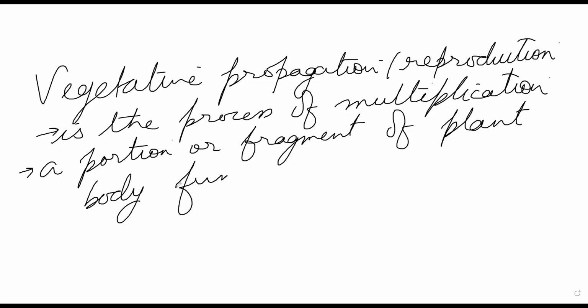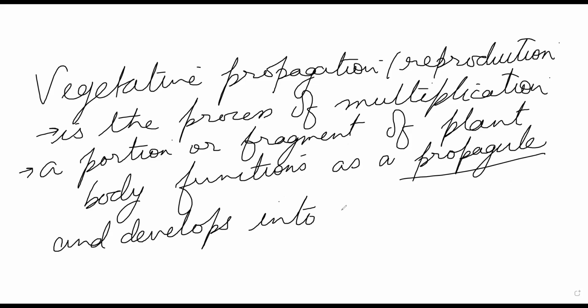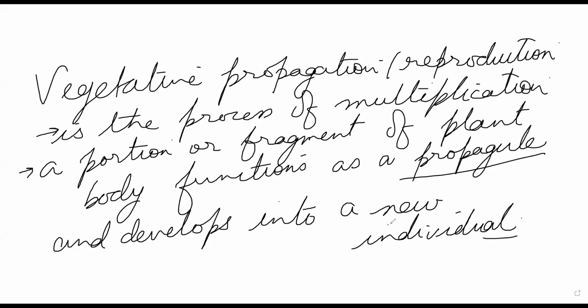It functions as a structure which can grow into the complete plant. Propagule is something which can grow and propagate, from the word propagate, and develops into a new individual. That is what happens in case of vegetative propagation.